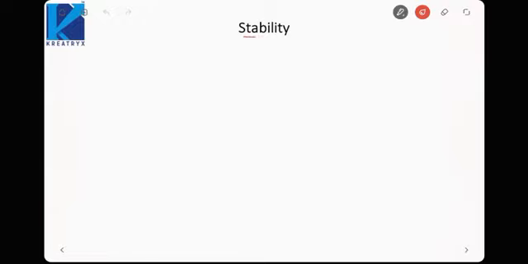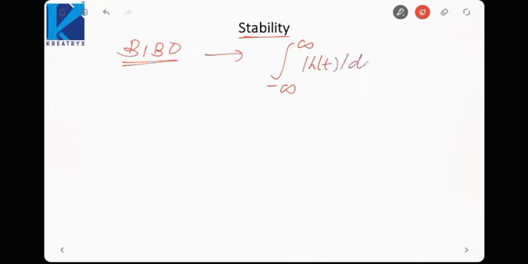Next is the stability. Now stability, I told you, in the time domain was identified on the basis of BIBO criteria, bounded input and bounded output. There I told you that the impulse response must be absolutely integrable. It must be some finite value, less than infinity. Then only we can say that my system is stable.